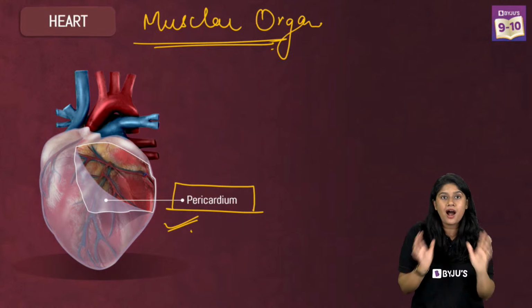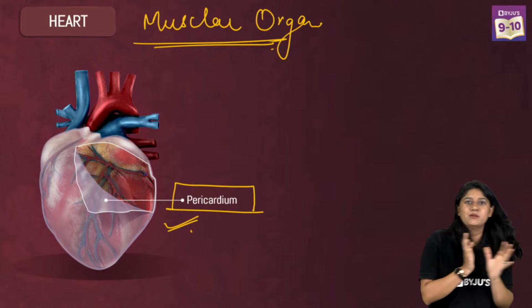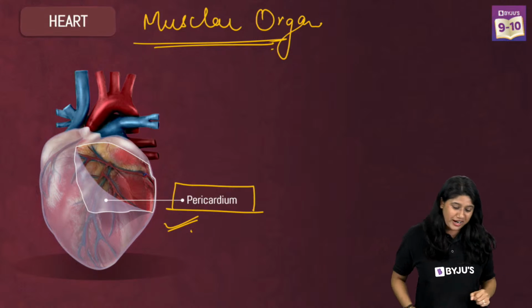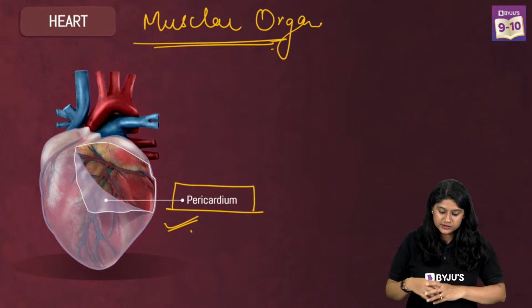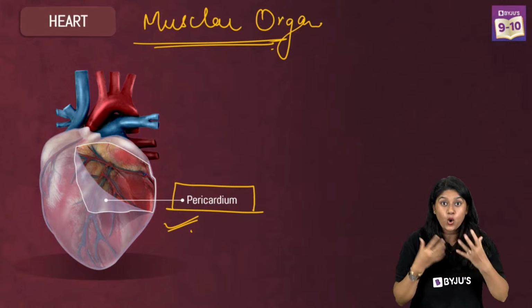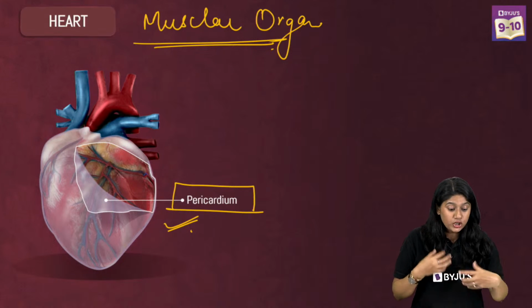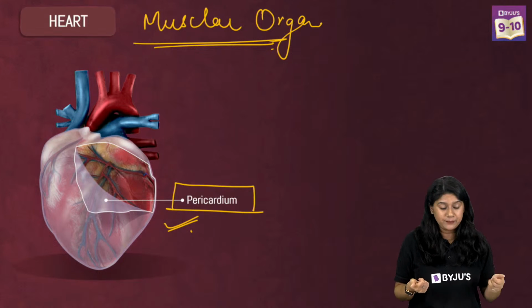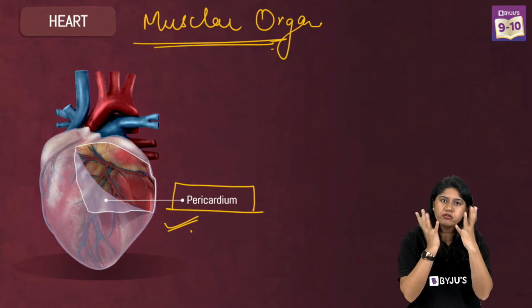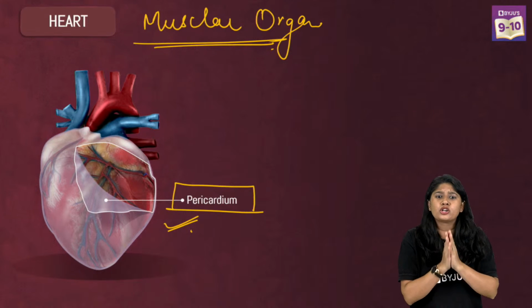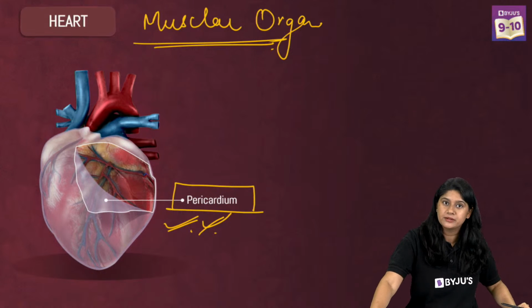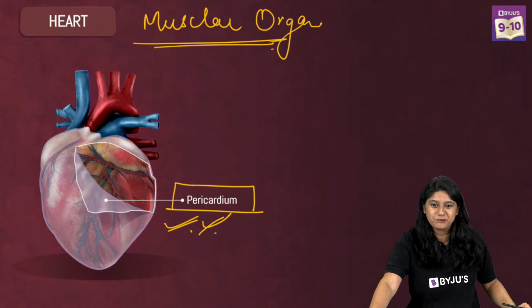What are its functions? It keeps the heart in a fixed place. It's not like the heart can move here and there, because the heart is doing a lot of movement, right? It reduces the chances of stretching and overfilling. It also lubricates the heart and prevents the friction that can happen sometimes. So the pericardium is a membrane playing a very important role. Remember the word pericardium.